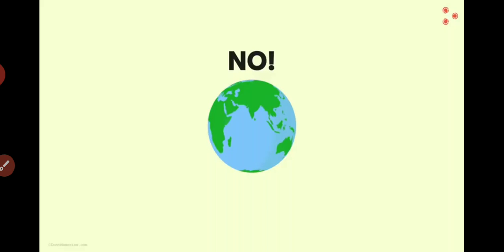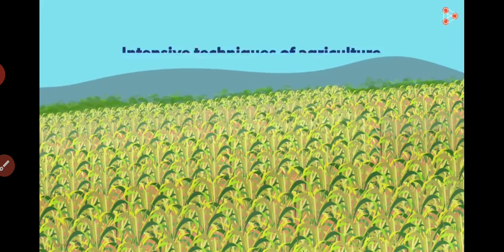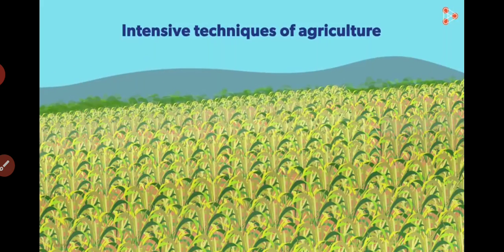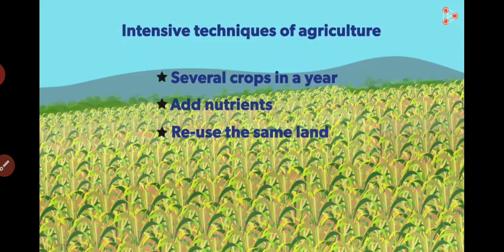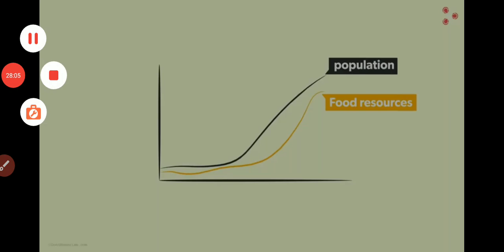We can use intensive techniques of agriculture and cattle rearing. What do I mean by intensive? We use a small land to its fullest. We have several crops grown in a span of 1 year. We also add nutrients and reuse the same piece of land. But wait, haven't we already begun all this? Aren't humans creating techniques to have an intensive yield from a piece of land? Yes, we are, but even after such techniques, we are not able to provide enough for the growing population.